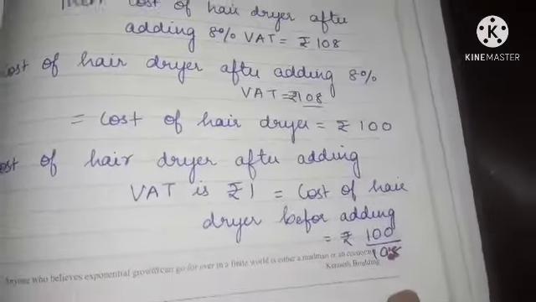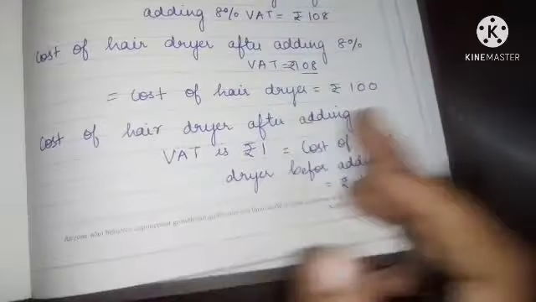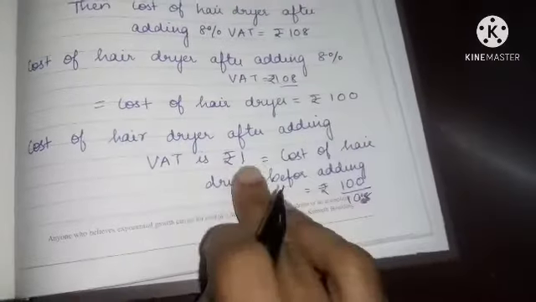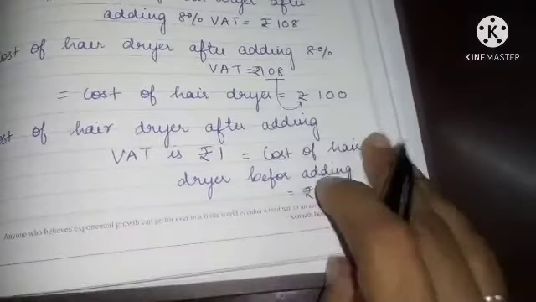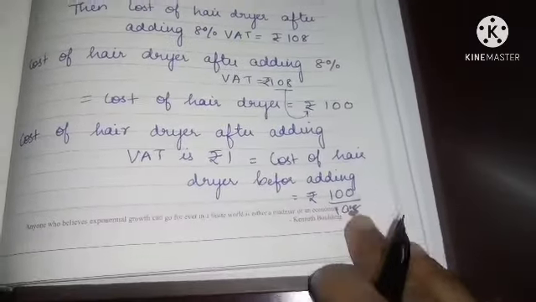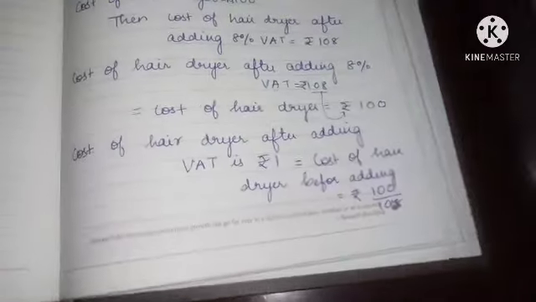See children, 108 will come divided to this. So the cost of hair dryer before adding will be 100 by 108.